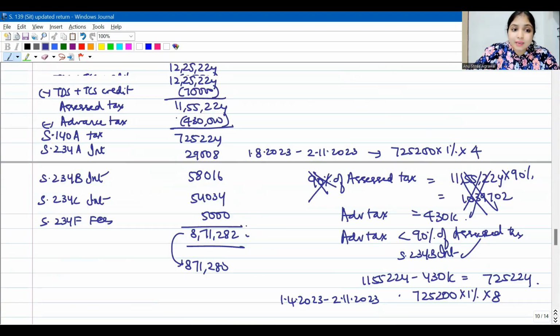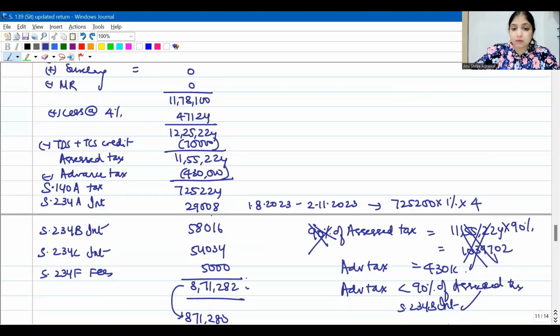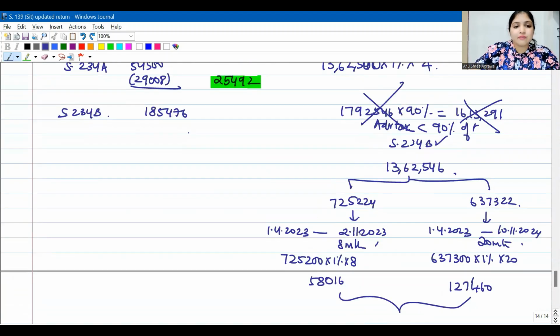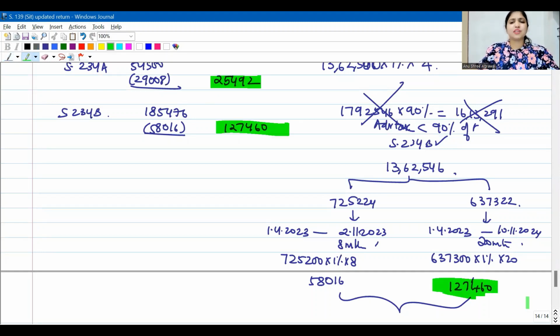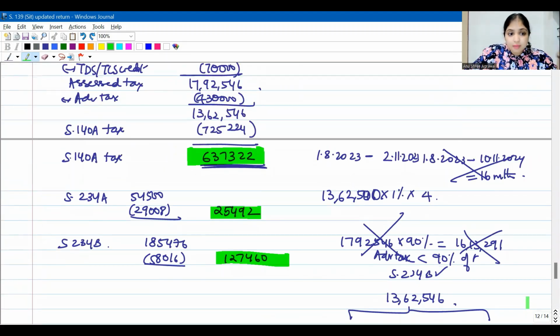But I already paid under the old return, under the original return, I have already paid 58,016. So how much more will I now pay? I will pay 1,27,460 only. If you see, it's actually nothing but this number. Yes, but I'm just trying to explain you with the logic. So how much tax will I pay? This is the total tax under the updated return, but this much I have already paid. So I will pay only this much now.